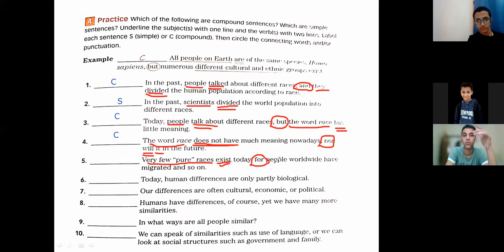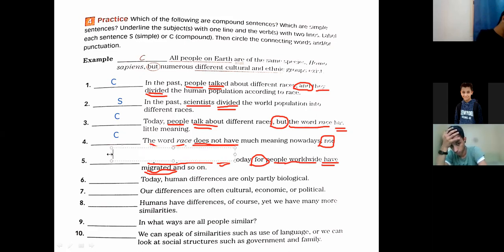People is the subject, and the verb is have migrated, yes. So what's the type of sentence? Compound sentence. Thank you so much, Muhammad. Excellent.